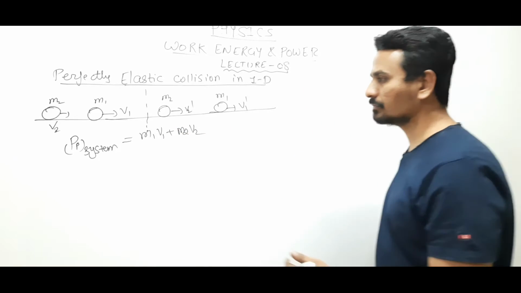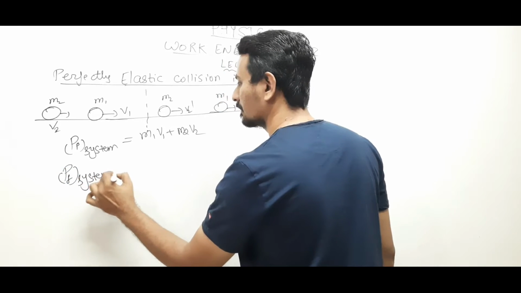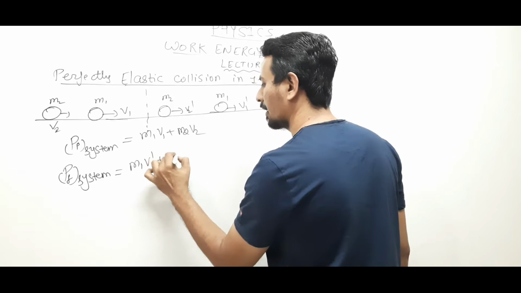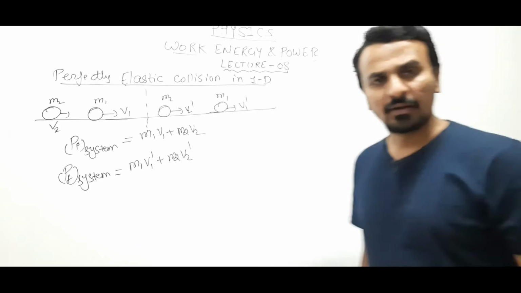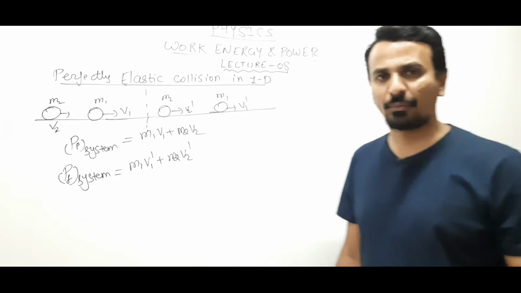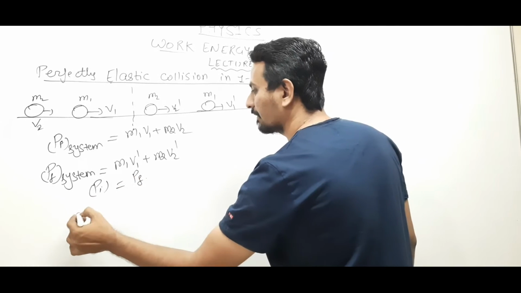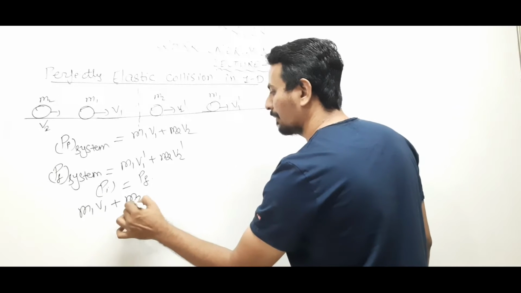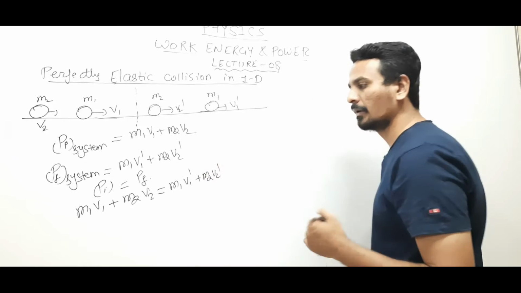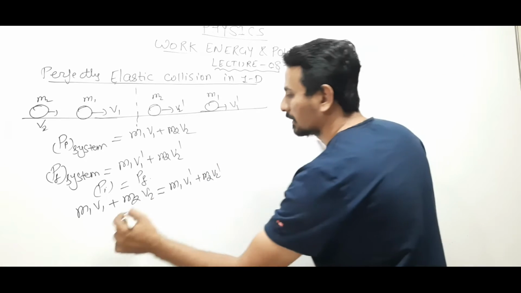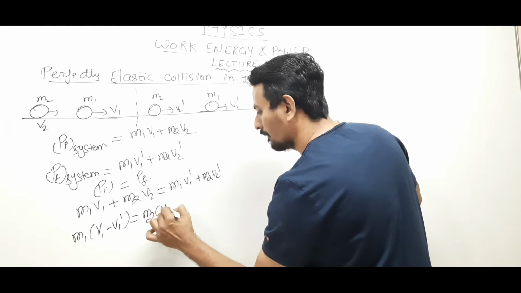What is the final momentum of the system? It is m1 v1 dash plus m2 v2 dash. Since the collision is perfectly elastic, I can compare this. That means initial momentum equals final momentum: m1 v1 plus m2 v2 equals m1 v1 dash plus m2 v2 dash. I can write this equation as m1 times (v1 minus v1 dash) equals m2 times (v2 dash minus v2).